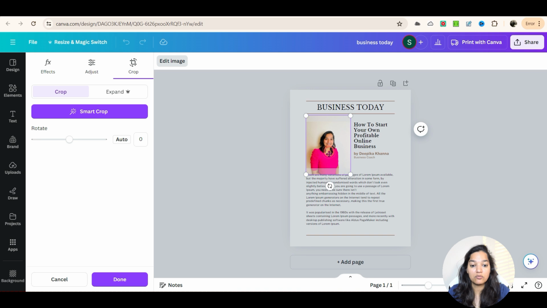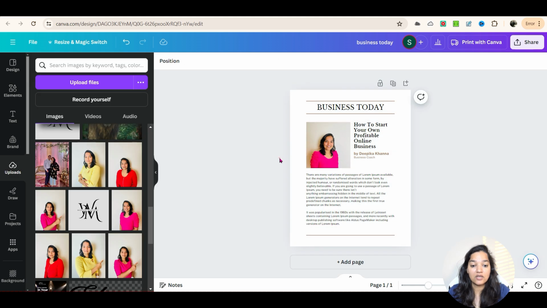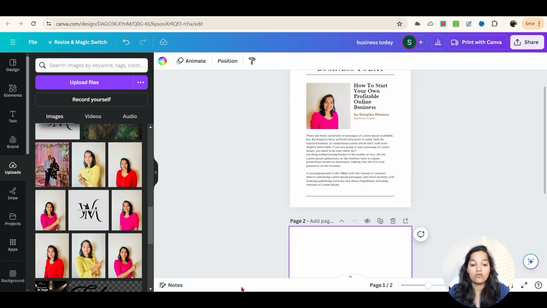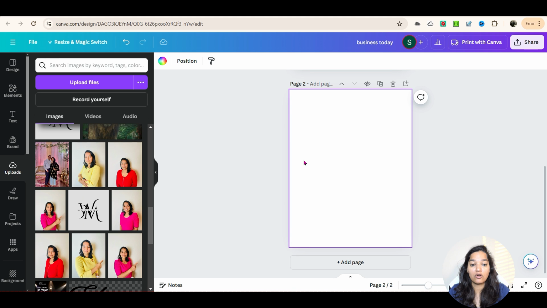If you double click on it, you can move it around this way, or like this, you can move it around here, and this is how your image looks like. And you can start writing over here, and then once you have completed this page, you will go over to the next page and add your contents here.